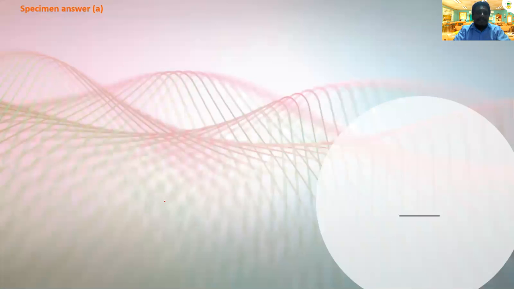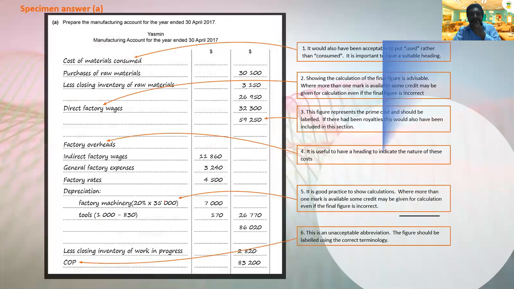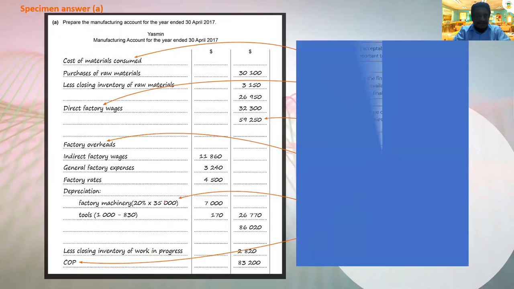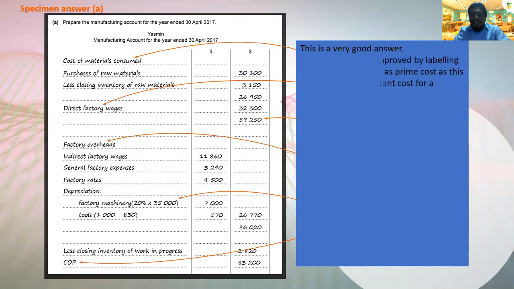The sample answer is this. This is a student's answer. This is a very good answer, but he didn't get full marks. It's a good answer, but he can improve. First, the problem is the 59,250.